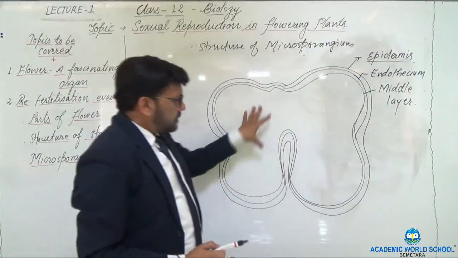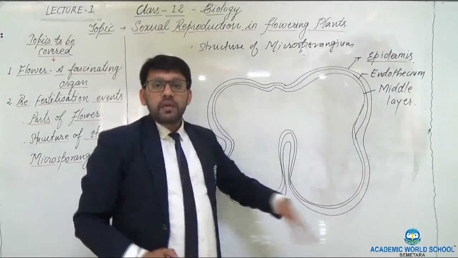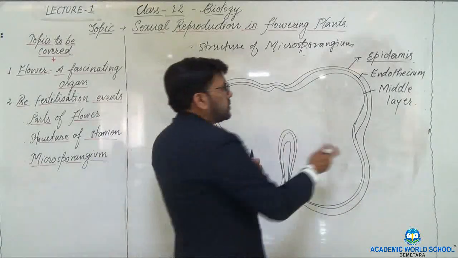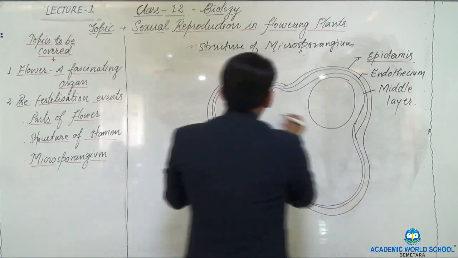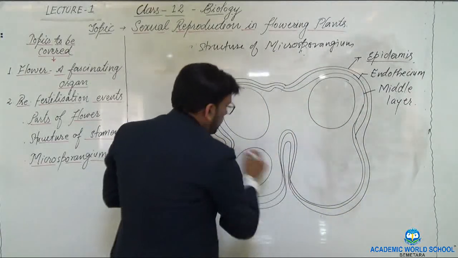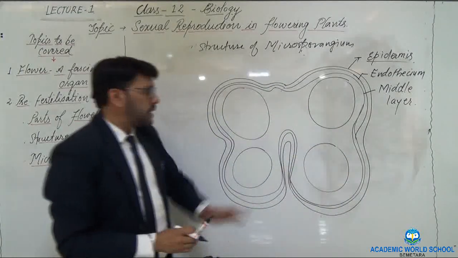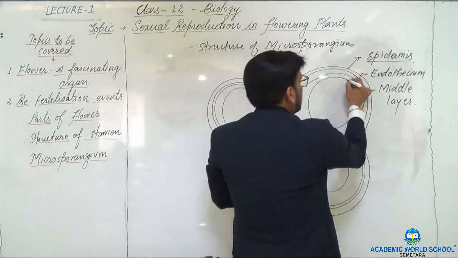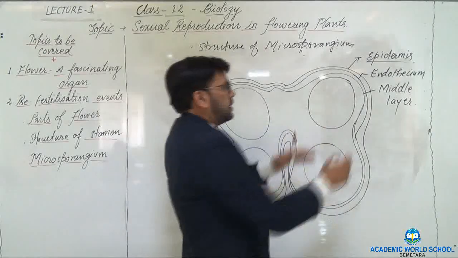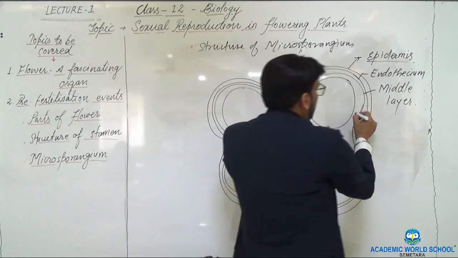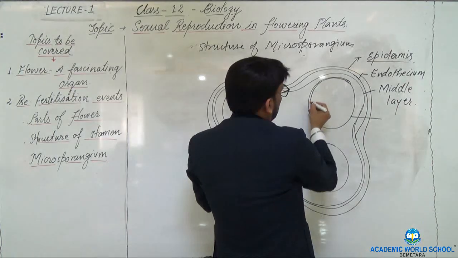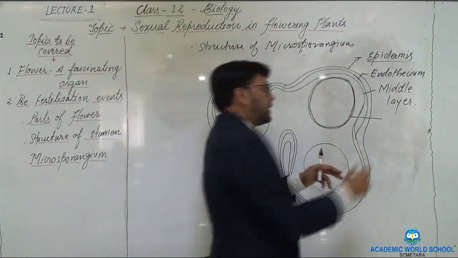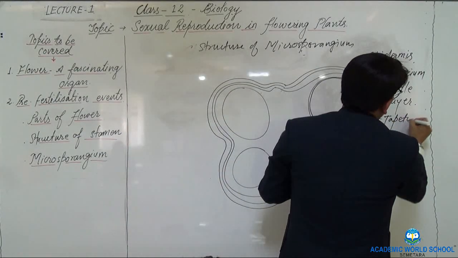Now inside these, the pollen sacs are present. These four pollen sacs keep on developing inside the microsporangium. You can see this structure also has an outer wall, and this outer wall is called the tapetum.